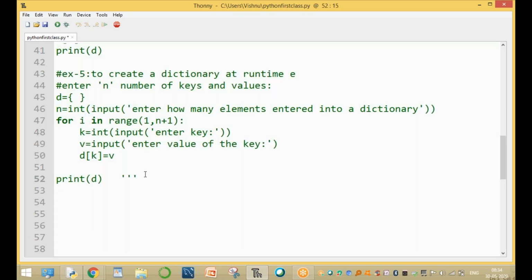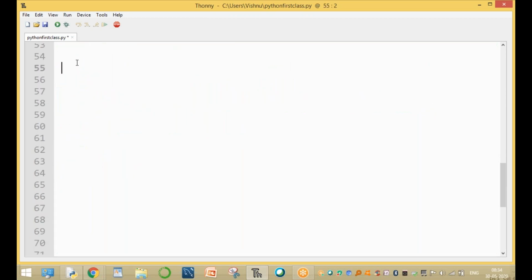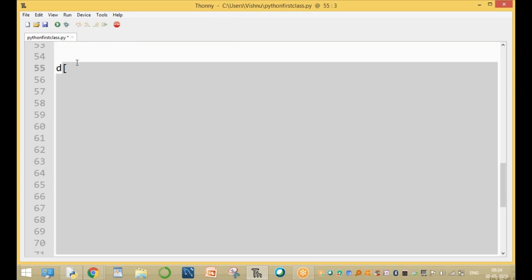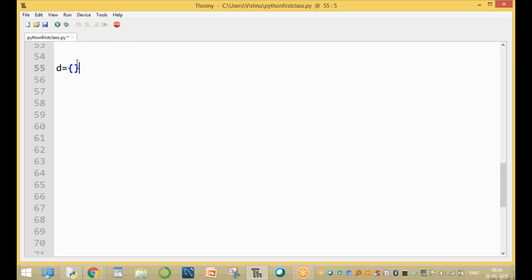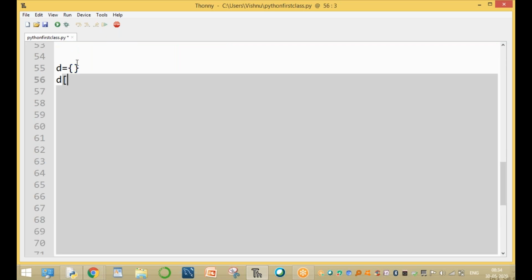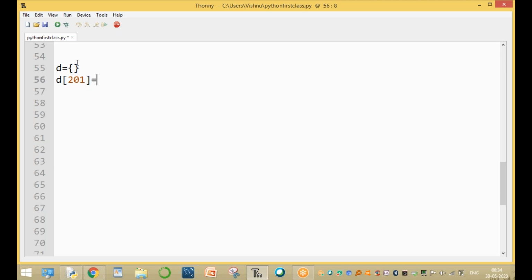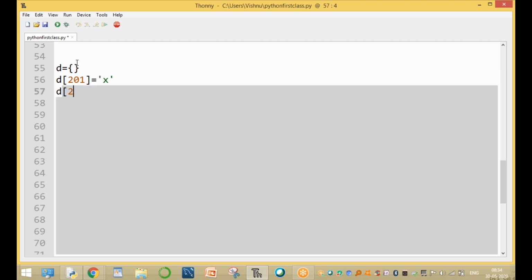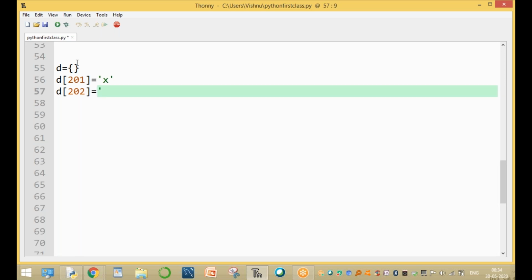Now why are you using the square brackets? Here is an example: D equal to empty square brackets. D of 201 equal to any value x. D of 202 equal to y.